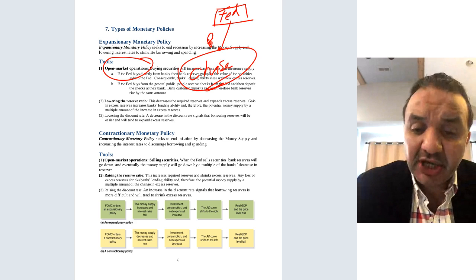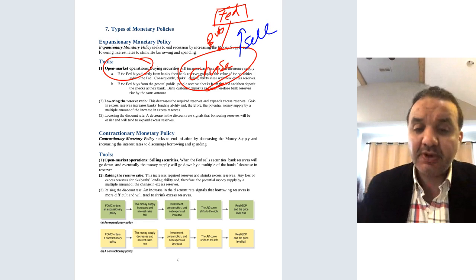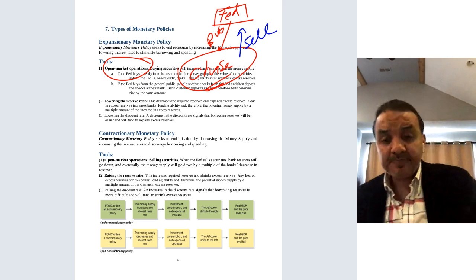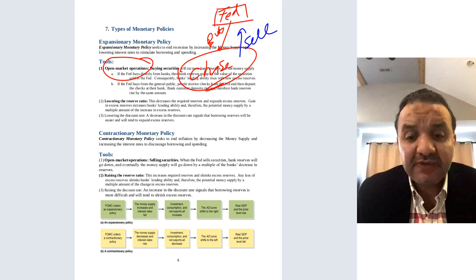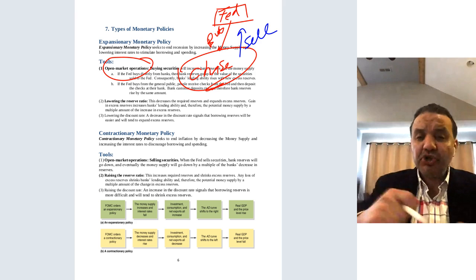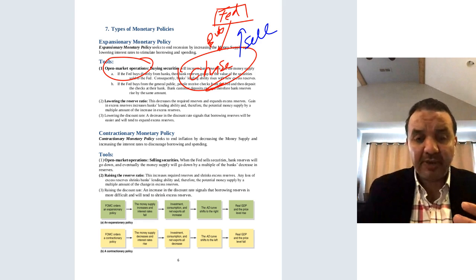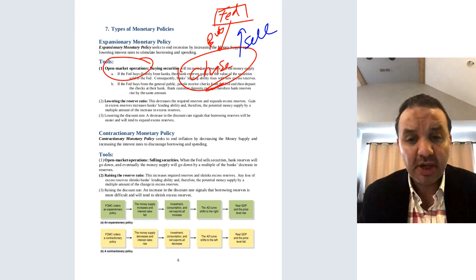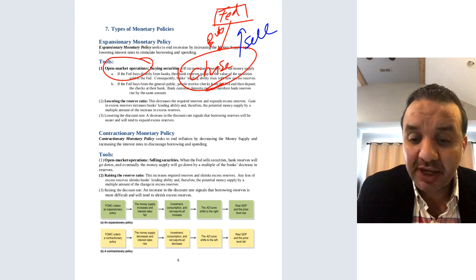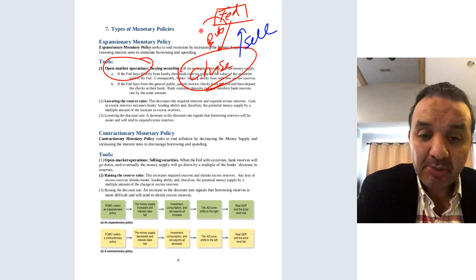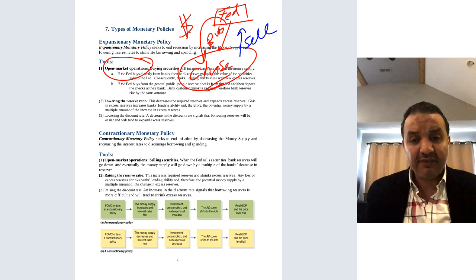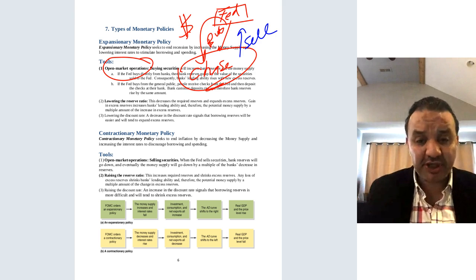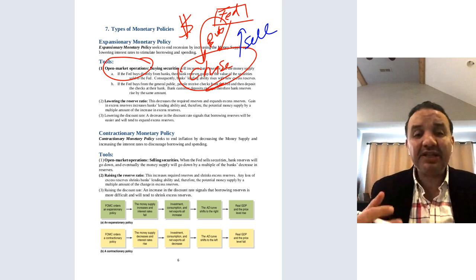So the federal bank can either buy or sell. If the federal bank buys T-bills, for example, from Chase Bank, what does it mean? Who is paying the money? Think about this. The federal bank is buying T-bills from Chase Bank. This means the federal bank is giving money indirectly to Chase Bank, right? If the federal bank is buying T-bills from Chase Bank, this means the federal bank is increasing the money supply.